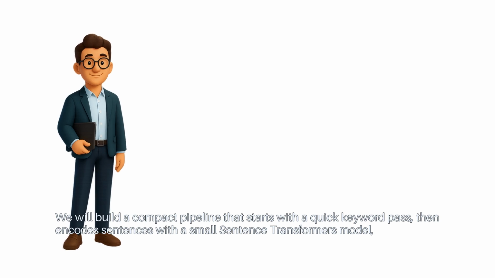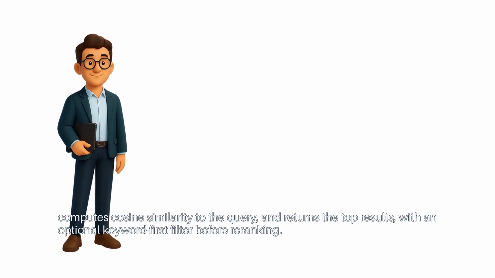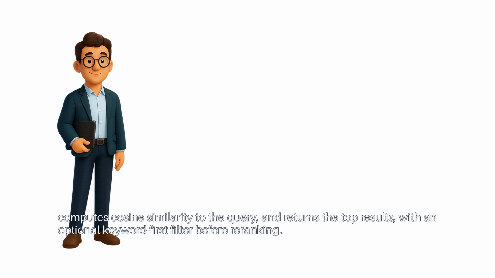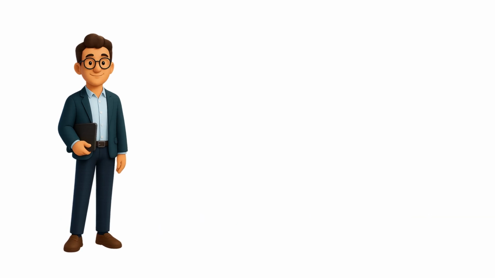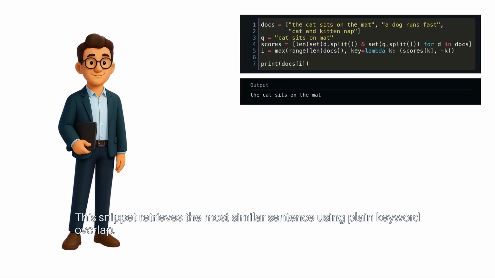We will build a compact pipeline that starts with a quick keyword pass, then encodes sentences with a small sentence transformers model, computes cosine similarity to the query, and returns the top results with an optional keyword first filter before re-ranking. This snippet retrieves the most similar sentence using plain keyword overlap.